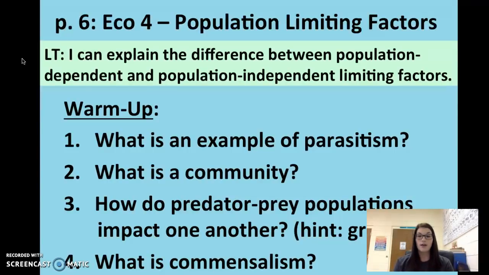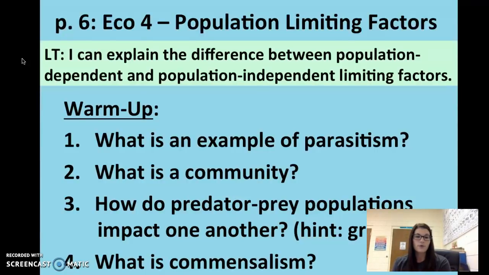Number 3, how do predator-prey populations impact one another? You did this yesterday with that little snowshoe hare and lynx graph. Basically, as the prey population goes up, the predator population will also go up. And then as the prey population goes down, because all the predators are eating them, then the predator population also will go down shortly after.